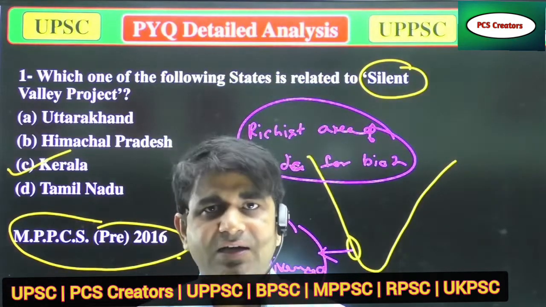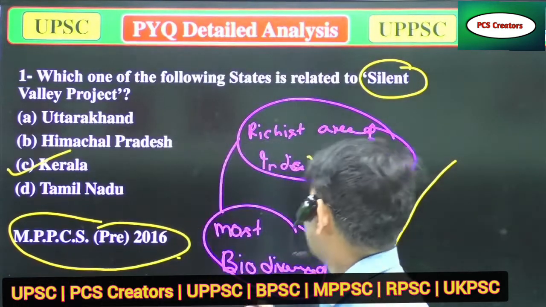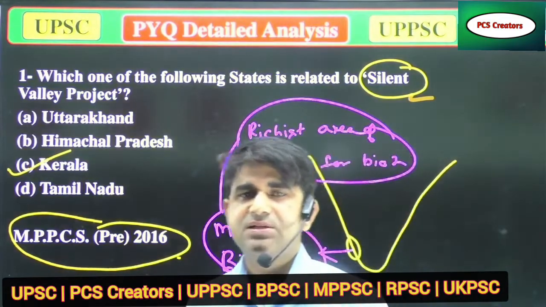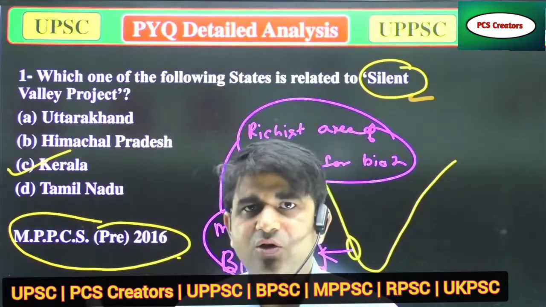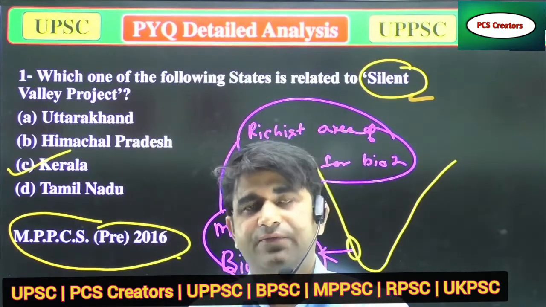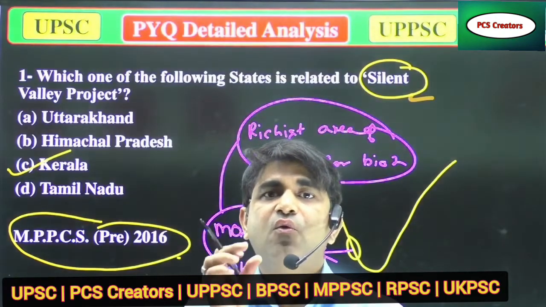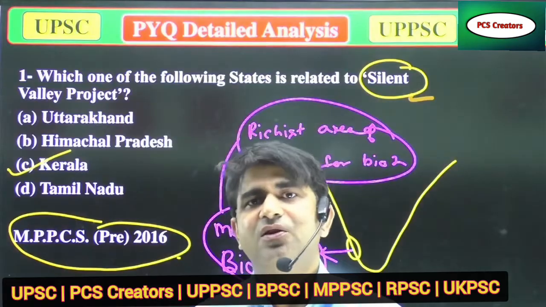Now you can understand why Kerala is known for the Silent Valley, because there is a Silent Valley in Kerala. So the Silent Valley project was carried out in Kerala. If the options are different and mention the Western Ghats, you can say Western Ghats, because Kerala is also present in the Western Ghats.